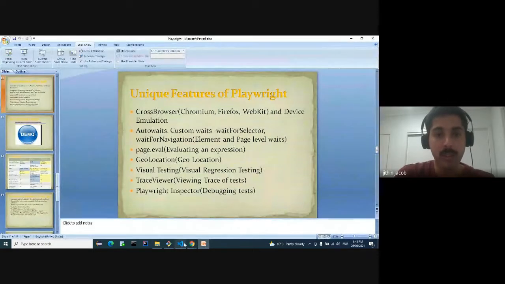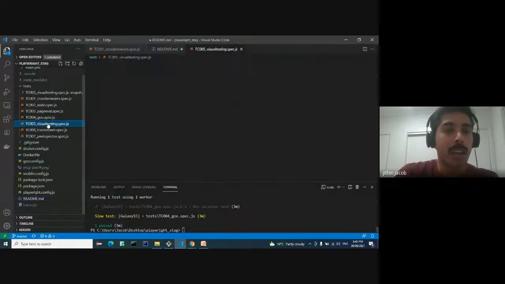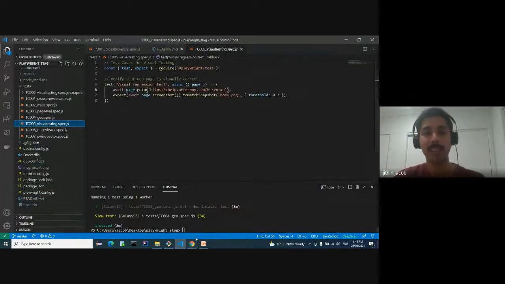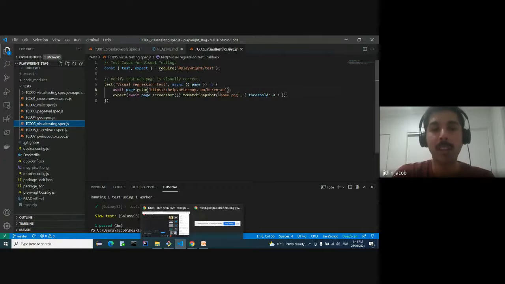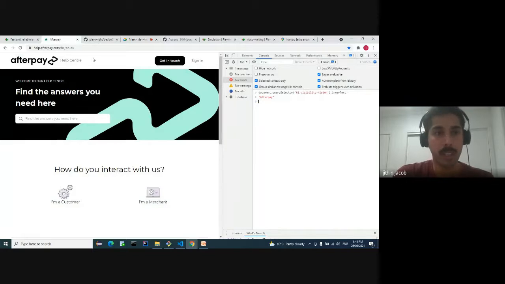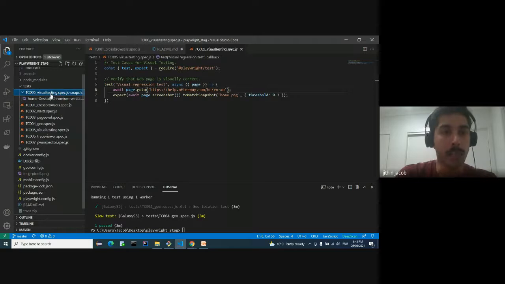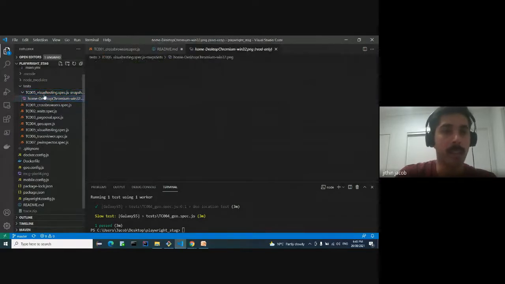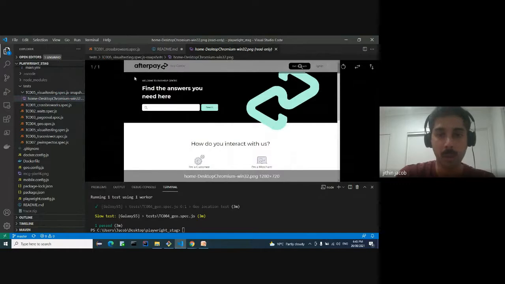So now let's look at the next feature, which is visual testing. This is an interesting topic, and it has been widely discussed in our organization as well. For those who are not aware of what visual testing is, suppose you want to test that a web page is visually correct. I want to make sure that this application is visually the same before and after any new deployments. So how can we do that through Playwright? Playwright has an inbuilt functionality called visual testing, where we can store an image for our test case inside a test directory. So this is the actual image which I have already stored.